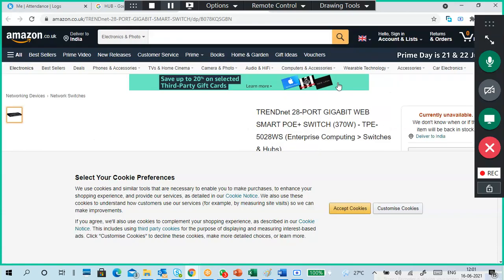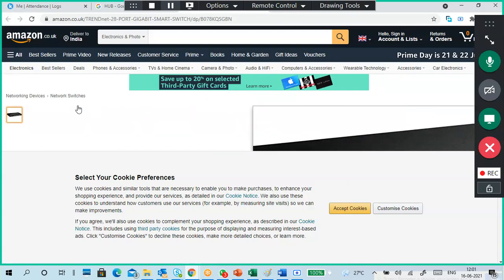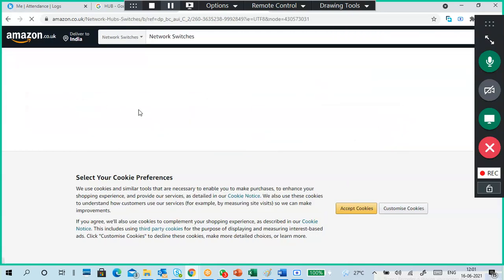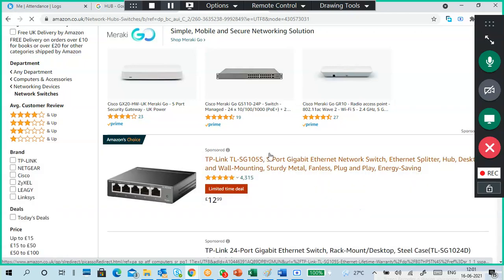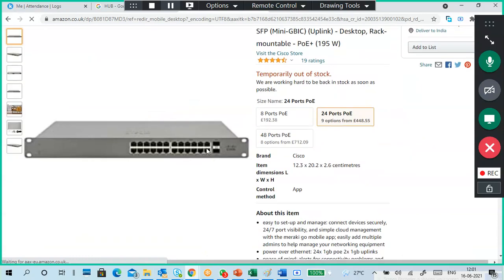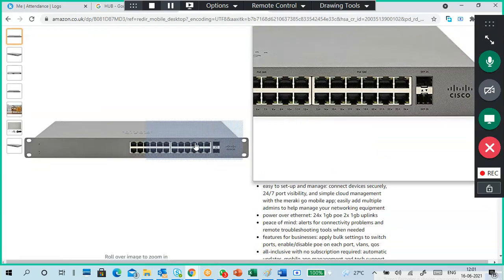This is a switch only. Web port, PoE switch, something it is showing. Okay, so you can go to networking switches. There are different types of switches also. See, these are gigabit switches.